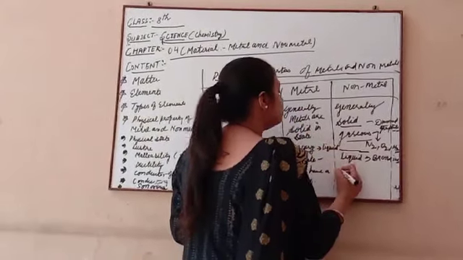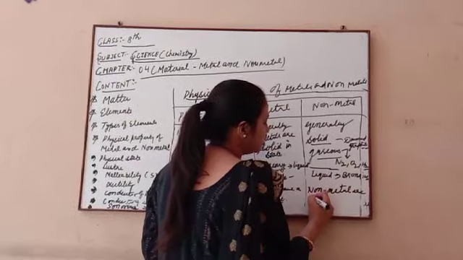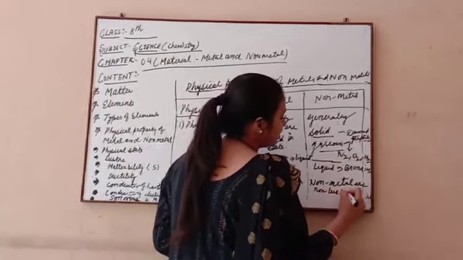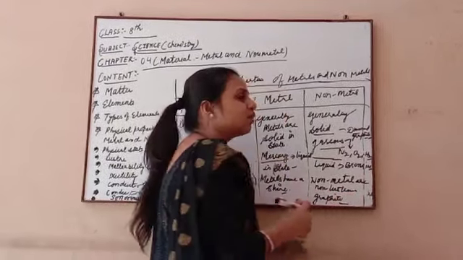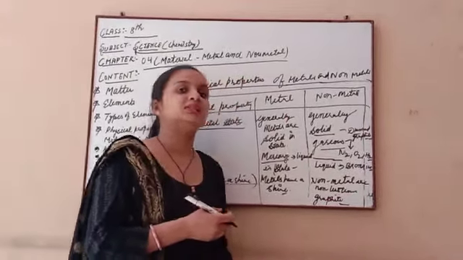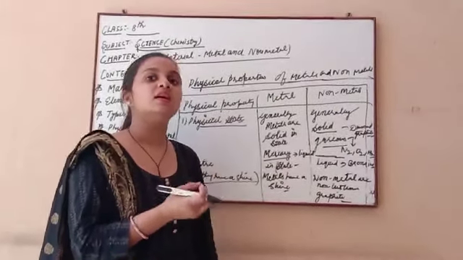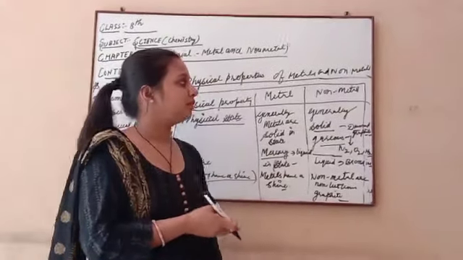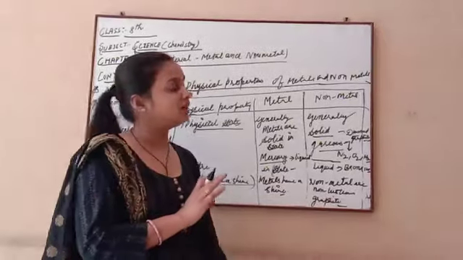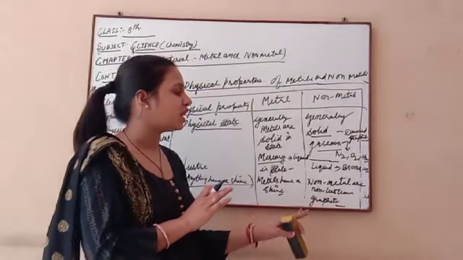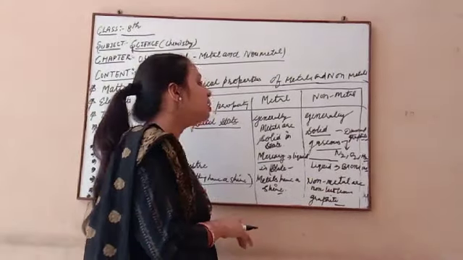Non-metals are generally non-lustrous. But one non-metal, that is graphite, is lustrous. Graphite is used in our daily life to make the pencil. You see a pencil has a shine. So it is made from a non-metal which has a shine. But other than graphite, all the non-metals are non-lustrous.